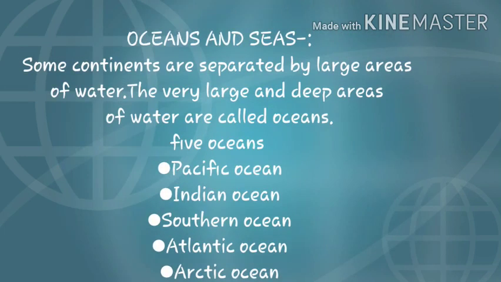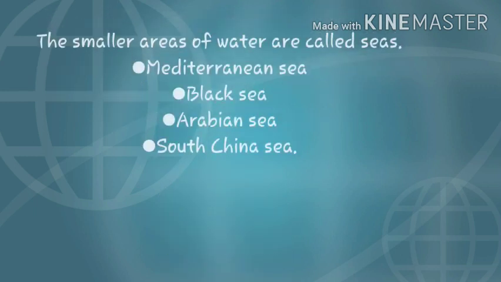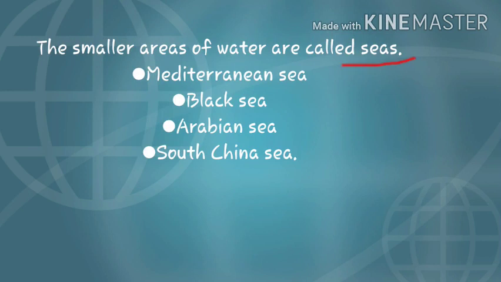Next, oceans and seas. Some continents are separated by large areas of water. The very large and deep areas of water are called oceans. There are 5 oceans, that is Pacific Ocean, Indian Ocean, Southern Ocean, Atlantic Ocean and Arctic Ocean. The smaller areas of water are called seas. Some important seas are Mediterranean Sea, Black Sea, Arabian Sea and South China Sea.